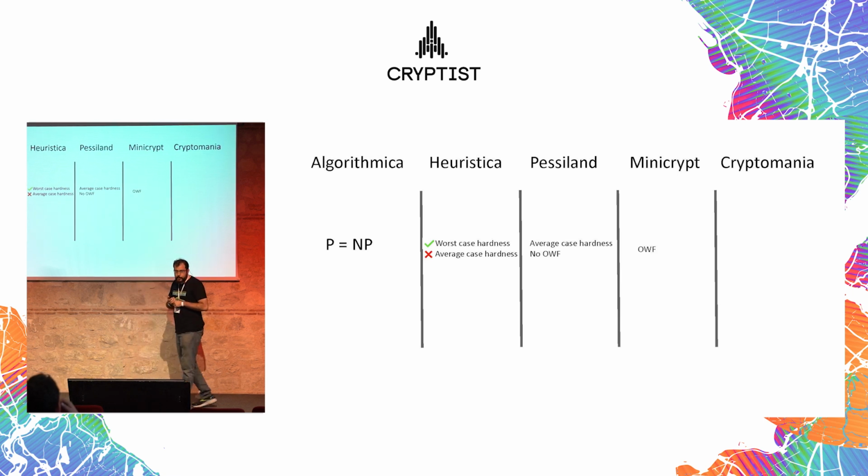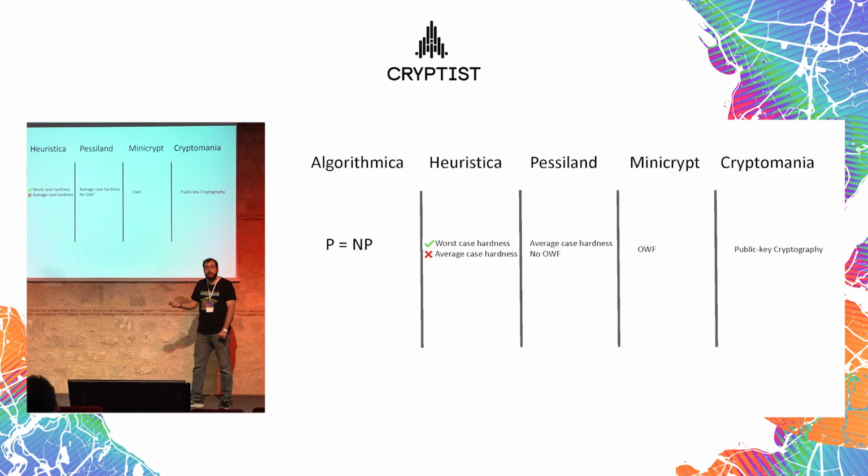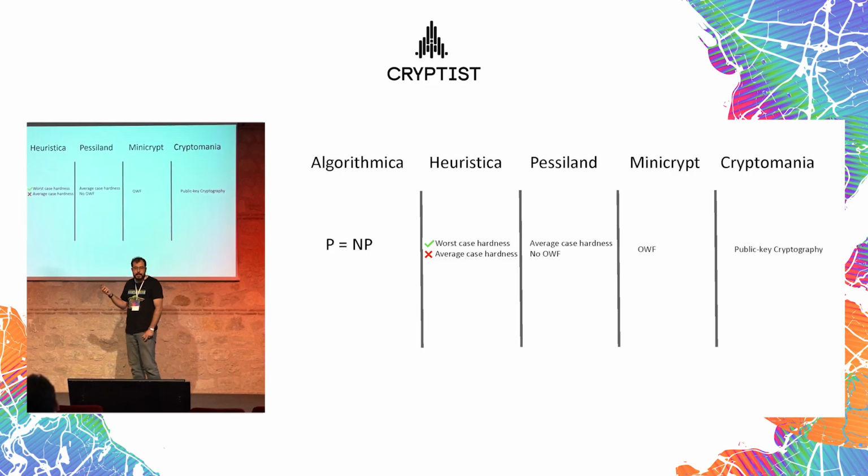Minicrypt is much more optimistic. Here, average case hardness exists, but one-way functions also exist. So here we can have this one-way function primitive, and we will discuss what we can do with them in a bit. And in the last one, public key cryptography exists, so we can build everything that we are currently building today.